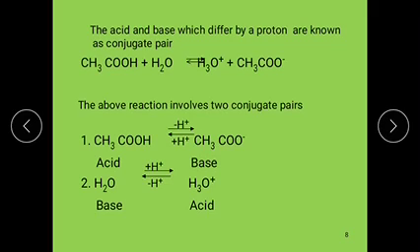And the next one, H2O and H3O plus, also differs by one proton.